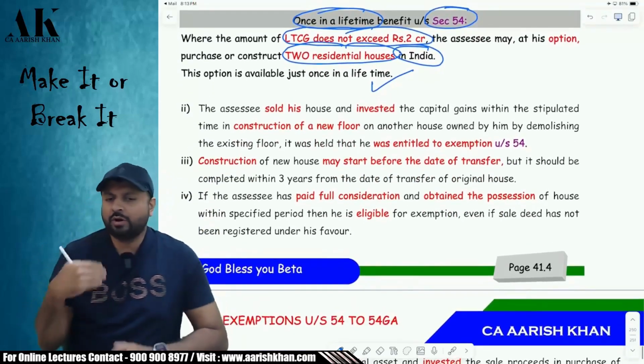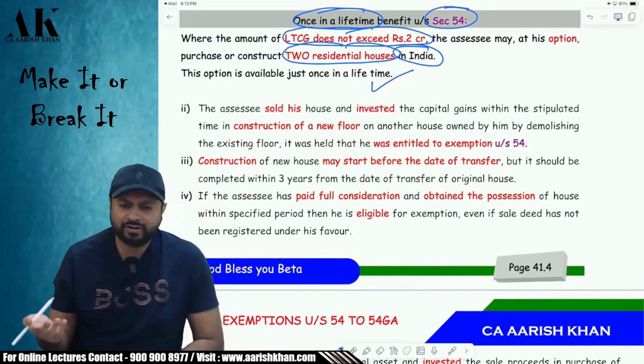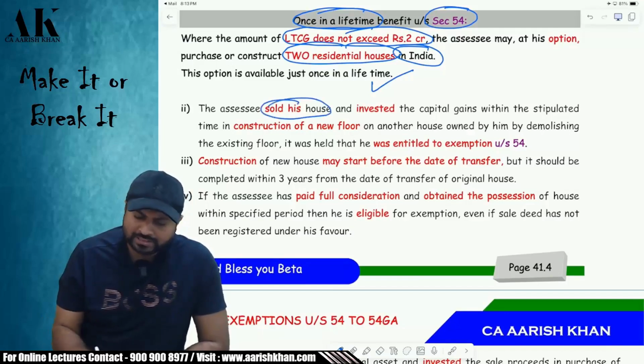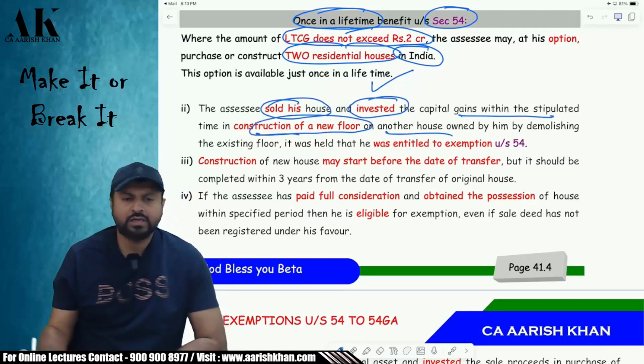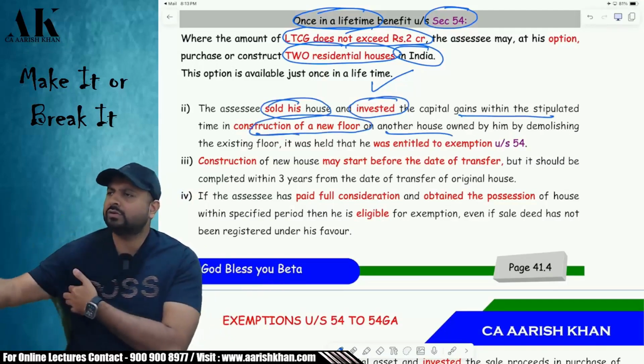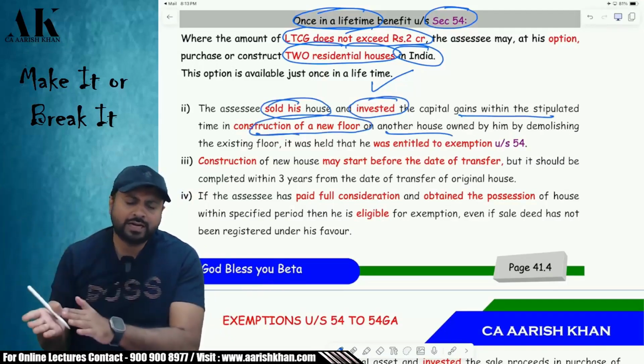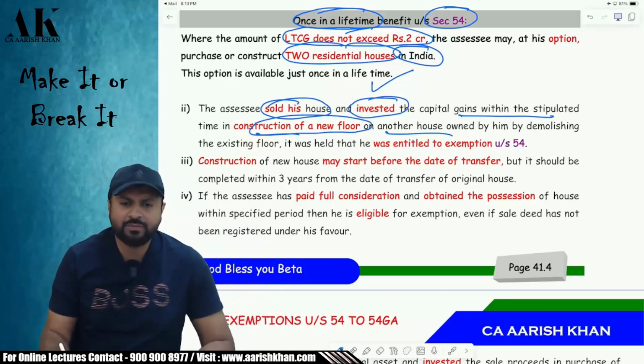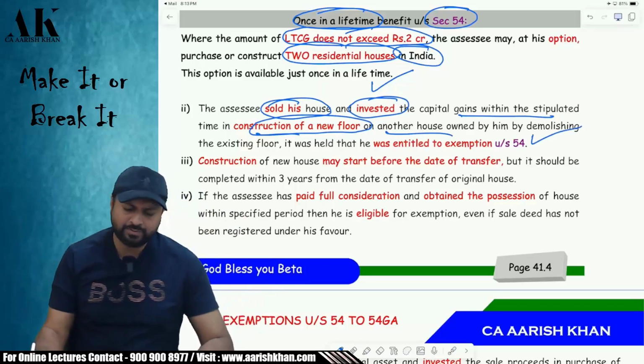Now, some more points which are relevant to 54 and 54F. First one is relevant to 54. I sold one house and then I invested the capital gains in construction of a new floor of another house. So I have 2 houses. I sold one house, and whatever amount came, I used that money to construct a new floor in the existing house. Will the 54 exemption be allowed? The department has said yes, you will be allowed that exemption.